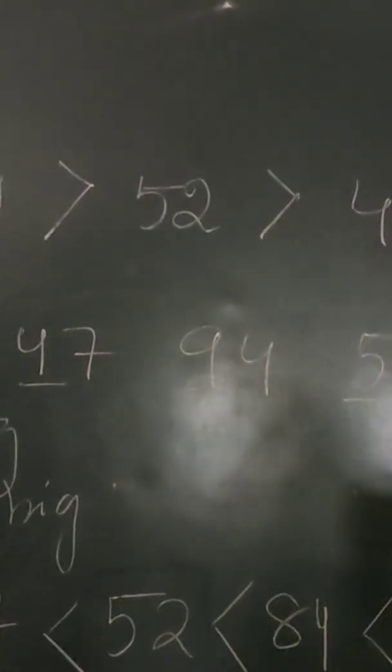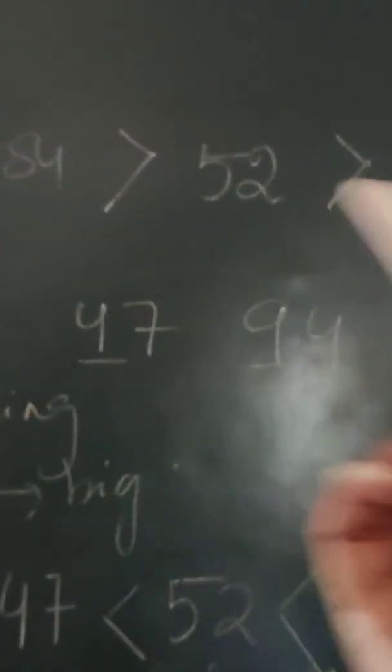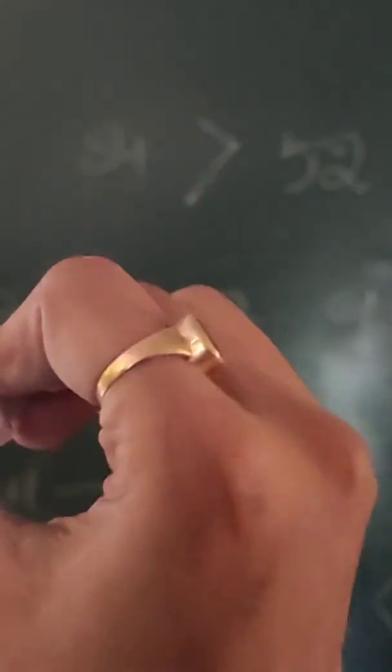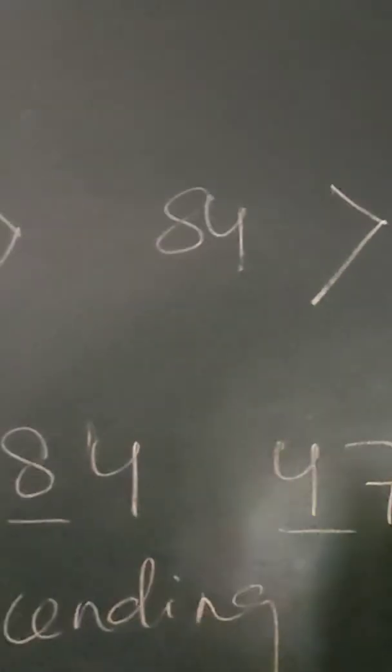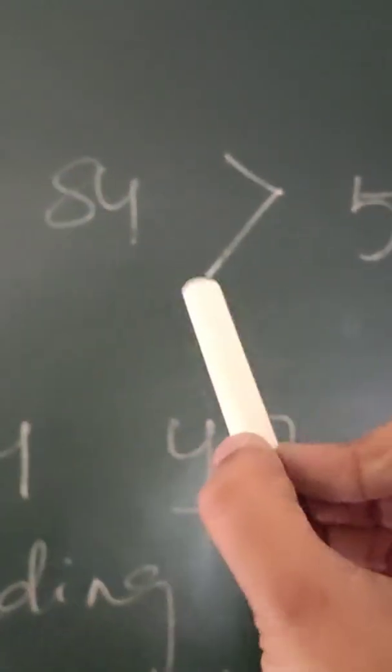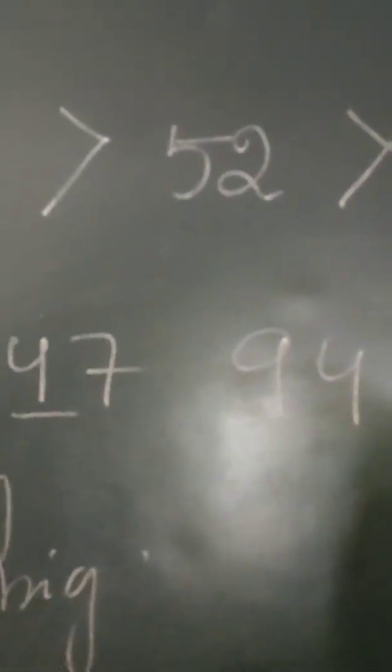And similarly over here, in case of the descending order, you can see I have first written the larger numbers and then went on reducing the values: 94, 84, 52, 47. According to the number which is larger, for example in this case it is 94, so 94 is greater than 84, greater than 52, greater than 47. This is how the descending order is maintained.